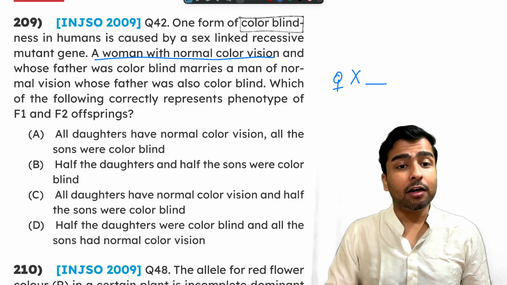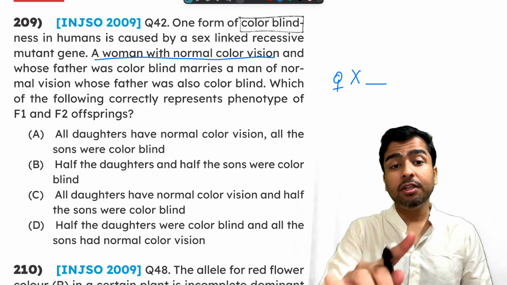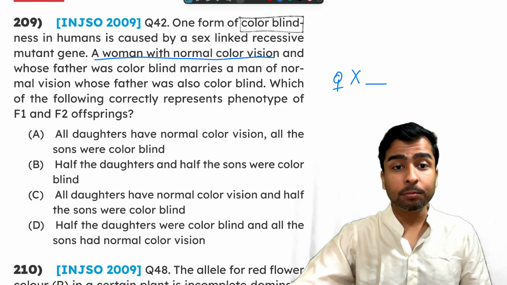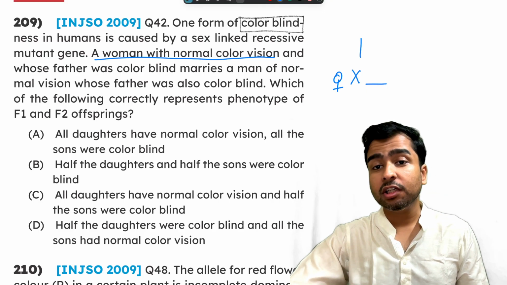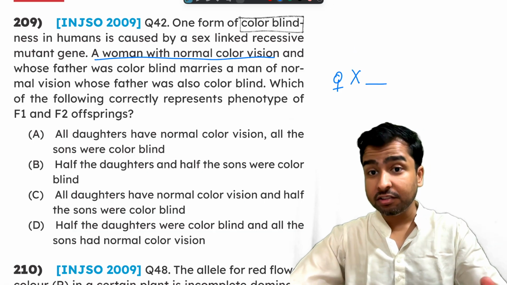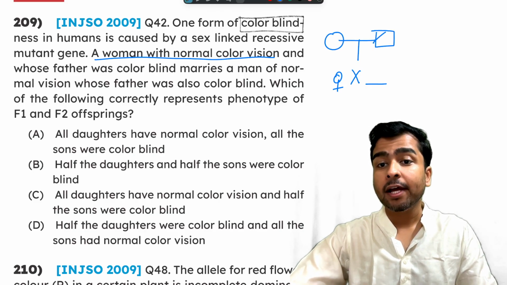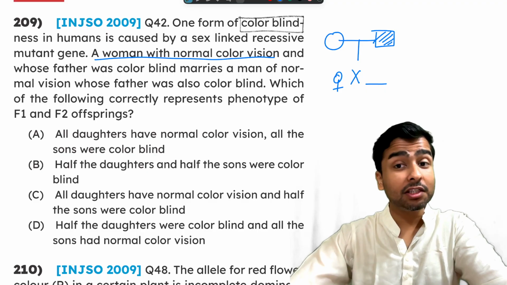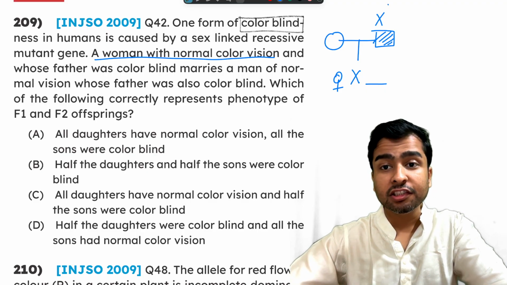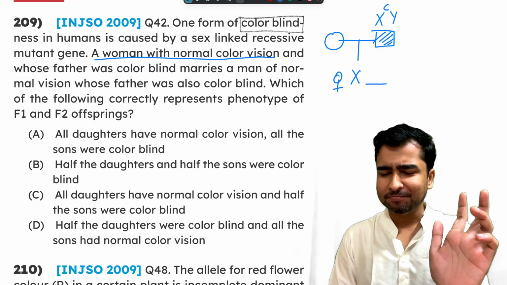Now, whose father was colorblind. So a woman with normal color vision and whose father was colorblind. What they are trying to say is that this woman has come from parent 1 and parent 2, and the father was colorblind. If the father was colorblind, the father was XCY. Why am I writing C? C for colorblind.